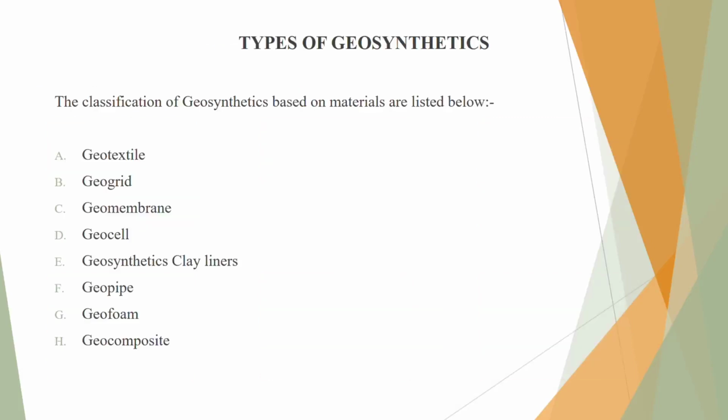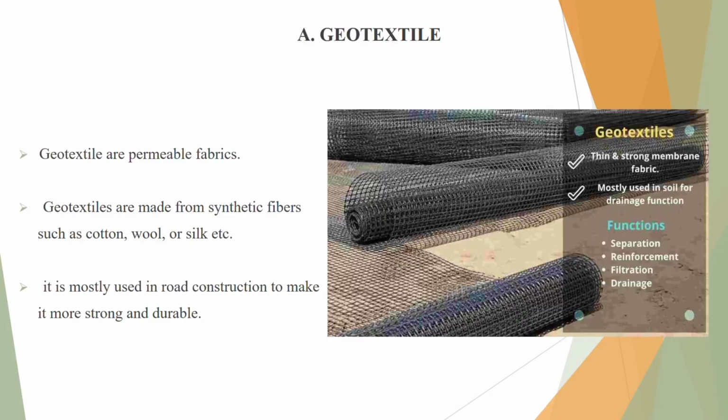Types of geosynthetics. The first is geotextile, then geogrids, geomembrane, geocell, geosynthetic clay liners, geopipes, geofoams, and geocomposite. The first type of geosynthetics is geotextile. Geotextiles are permeable fibers. Geotextiles are made from synthetic fibers such as cotton, wool, or silk, etc. It is mostly used in road construction to make it more strong and durable. The primary functions of the geotextile are separation, reinforcement, filtration, drainage.